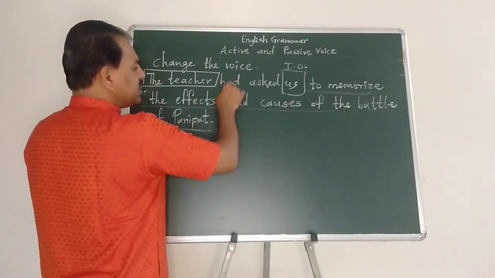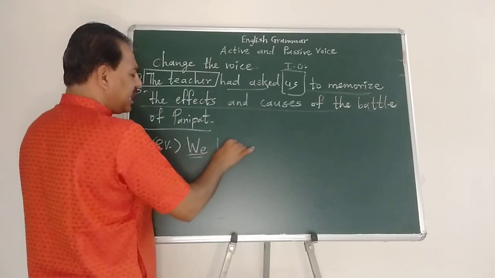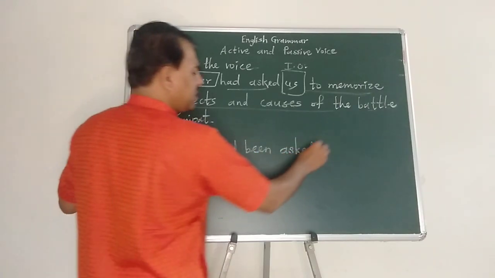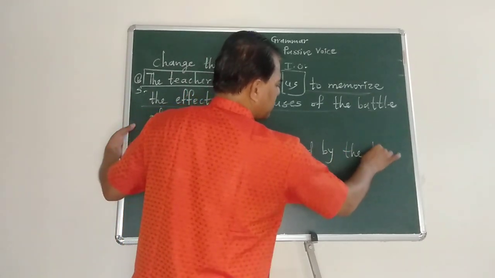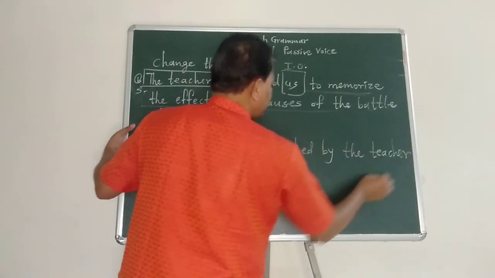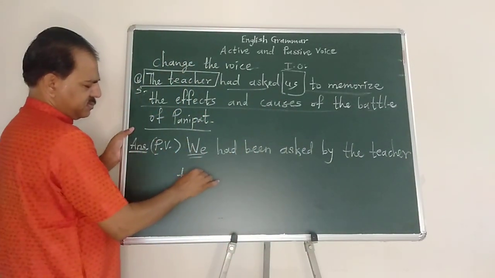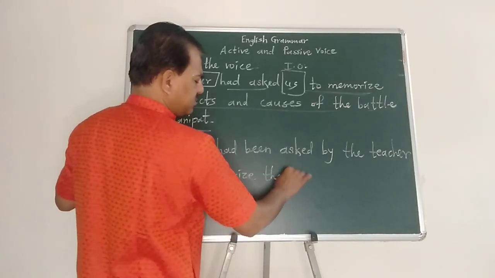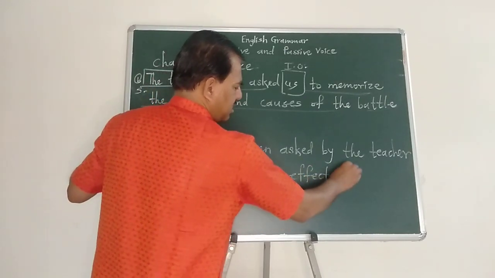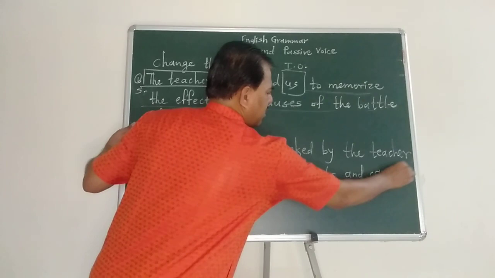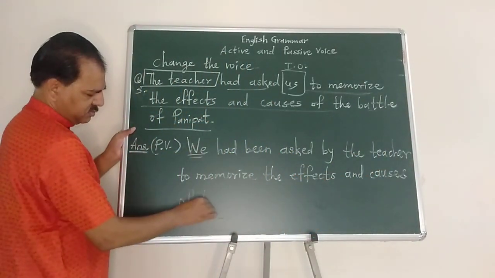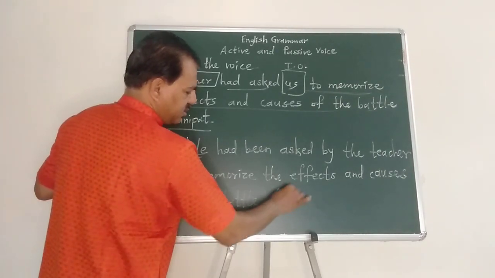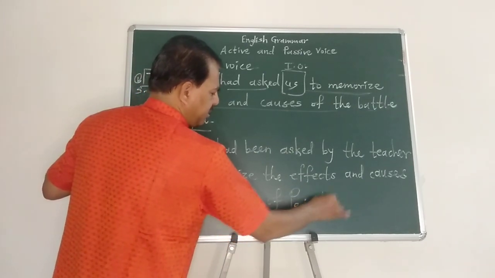This is past perfect tense, had asked. So we had been asked by the teacher to memorize the effects and causes of the Battle of Panipat.